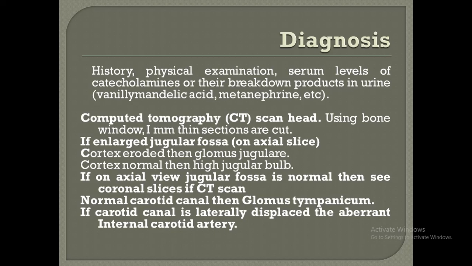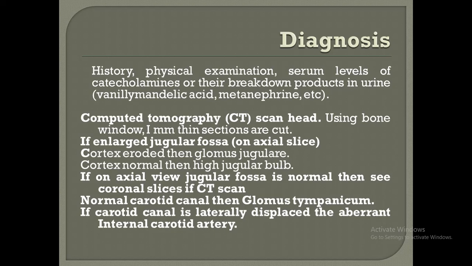If on an axial slice the jugular fossa appears enlarged, you should look for eroded cortex. If there is erosion of cortex, then this means that this patient has glomus jugulare. But if the cortex of jugular fossa is normal, then this patient has high jugular bulb.